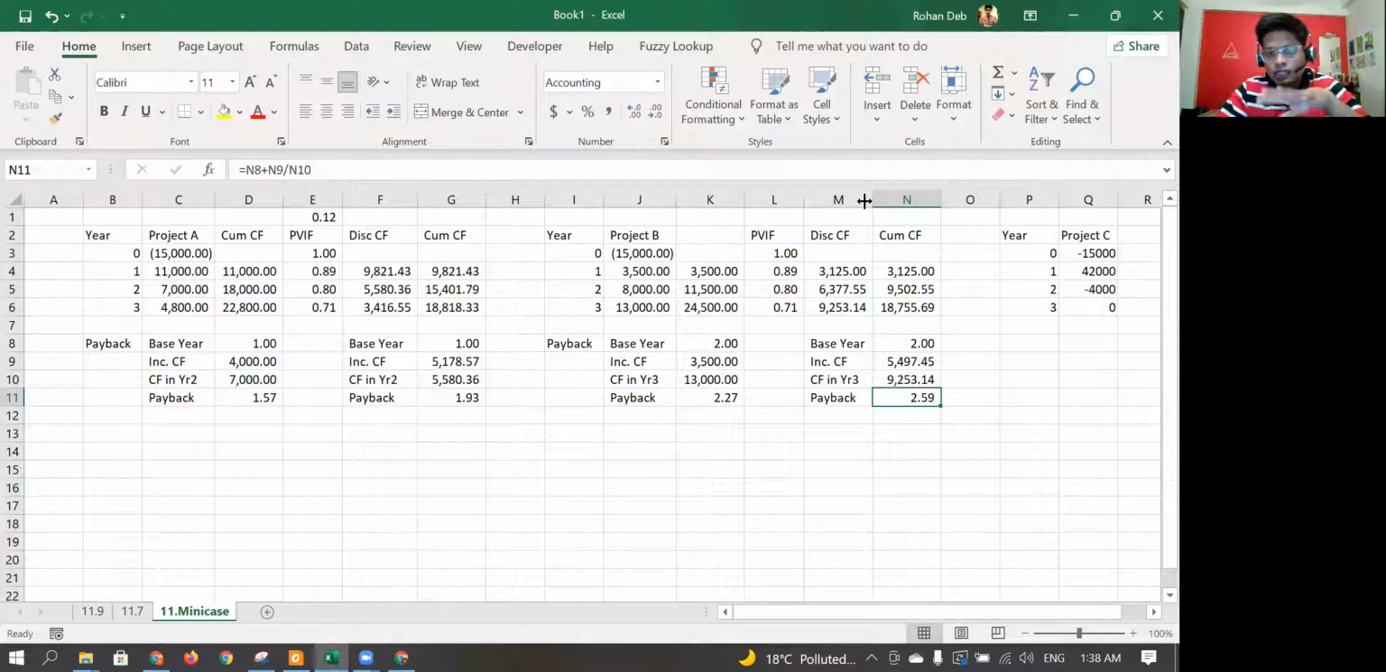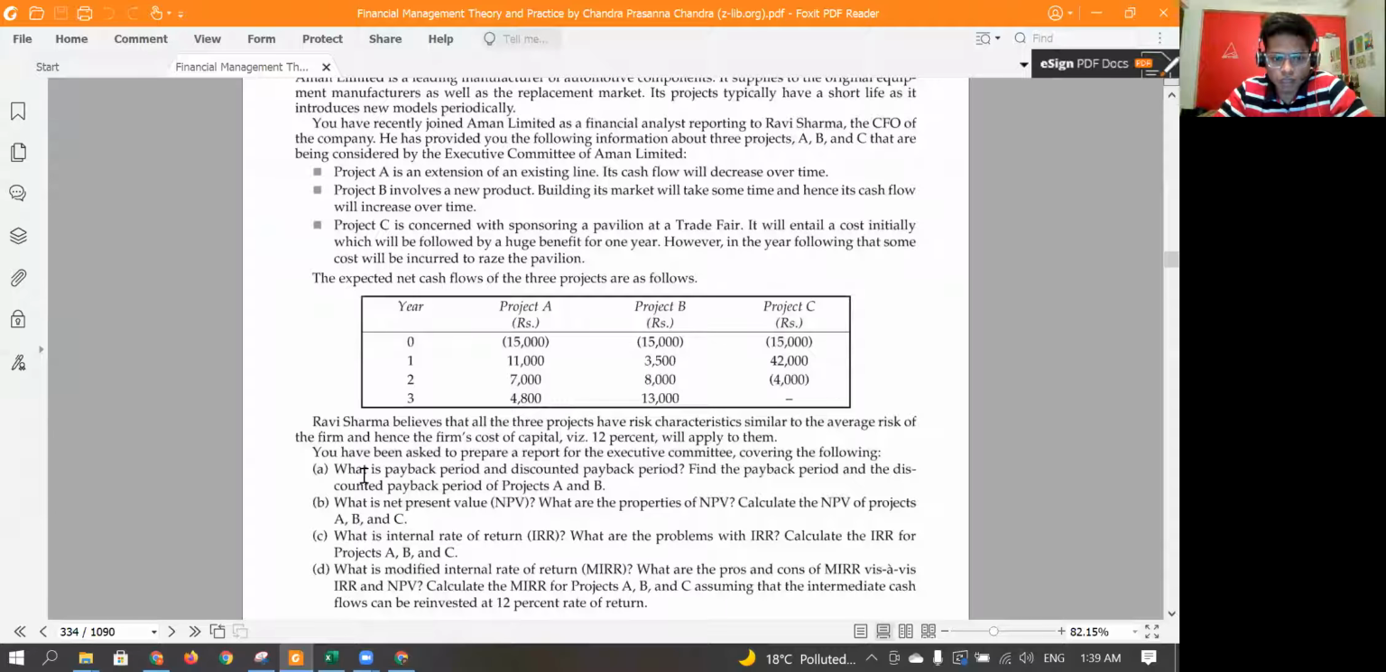I hope this part is clear. It should be clear because it's similar to the previous questions that I've done. If you want a more detailed solution, you can go to 11.9. So these are the payback periods. Again, you can see the payback period will always increase because of discounting. So this is the first part done: payback period and discounted payback period for projects A and B.